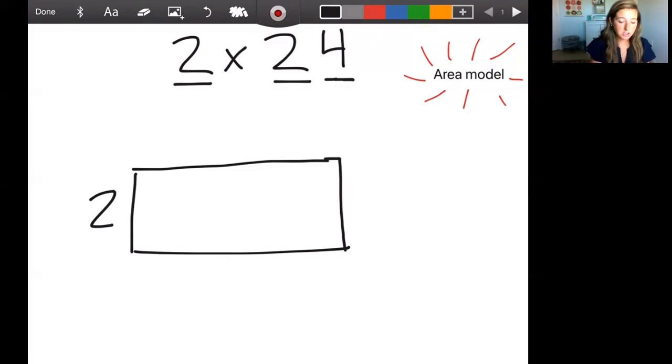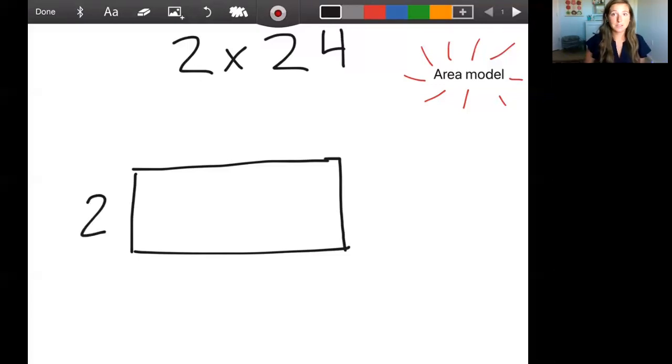Since it has 2 digits, I saved some room because we need to write our numbers in expanded form. The reason I was able to just write 2 here is because that 2 is already in expanded form. It's only 1 digit. The 2 is in the ones place, it's worth 2. The 24 is a little different. Let's start with the 2 in 24. That 2 is in the tens place, so it's worth 20.